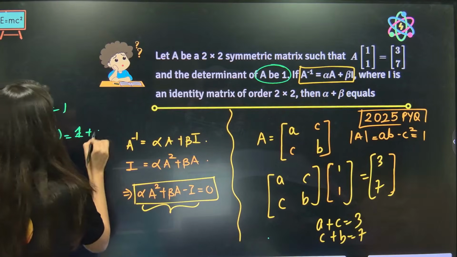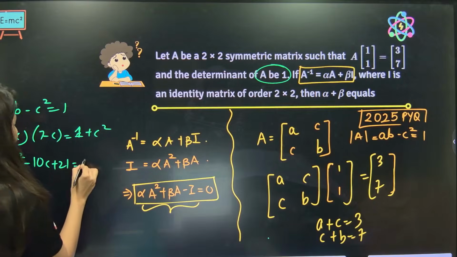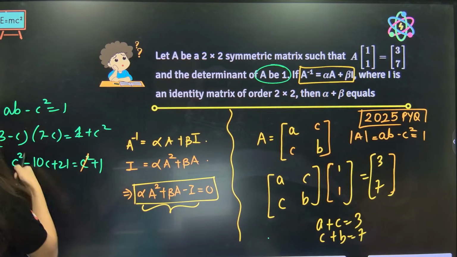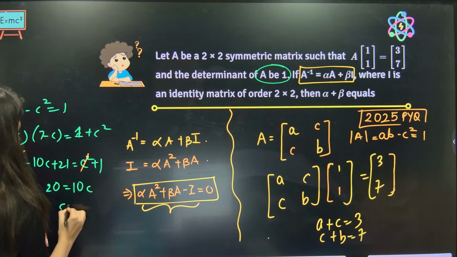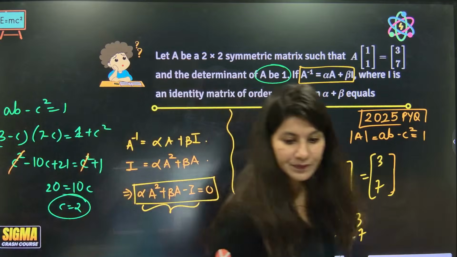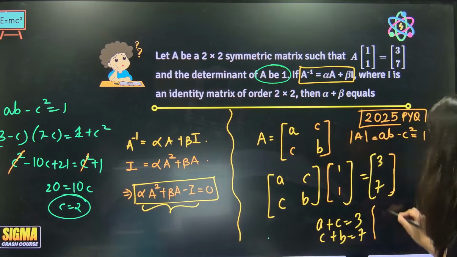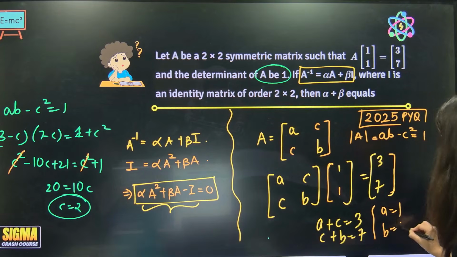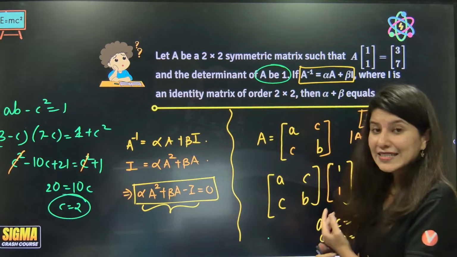So AB is equal to 1 plus C square, correct? So this is C square minus 10C plus 21 is equal to C square plus 1. C square cancels, and this is 20 is equal to 10C. C is nothing but 2. The moment your C is 2, A will be 1 and B will be 5, and hence your matrix is decoded.